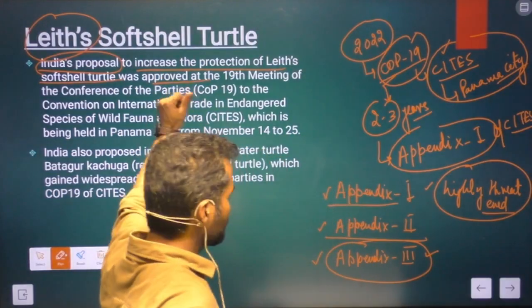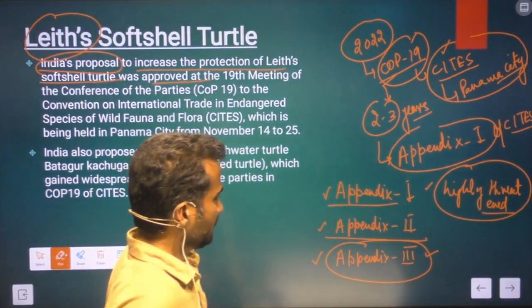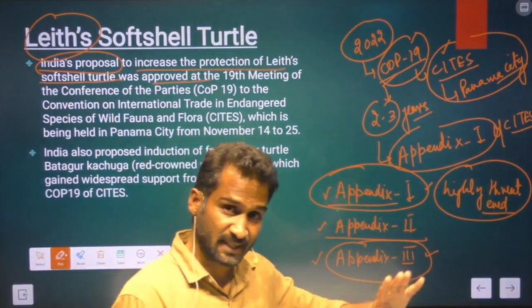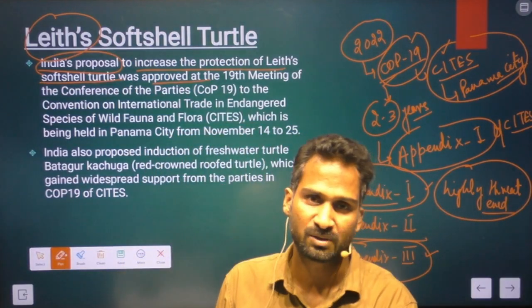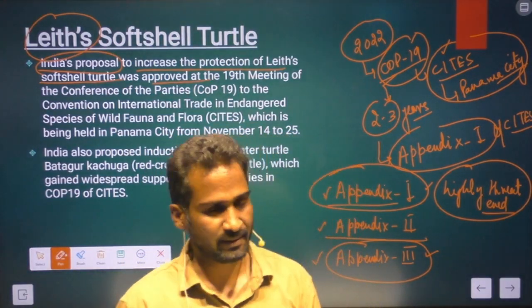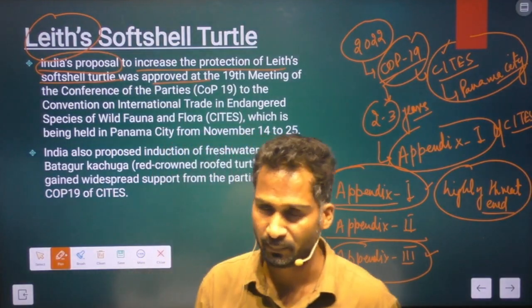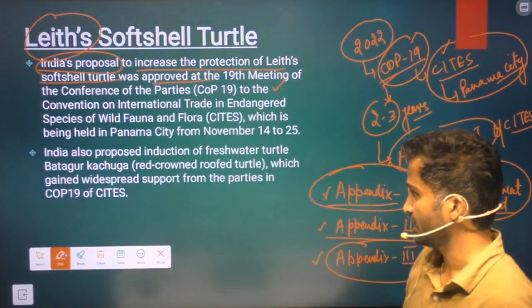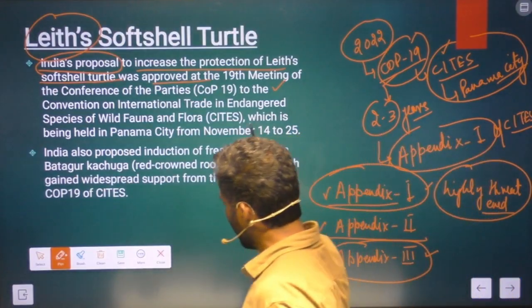So with respect to Leith soft shell turtle, it was placed in Appendix 1 now. So its international trade, except for scientific purpose and the conservation purpose, is prohibited now. So this is the news that was seen. And then there is another news.